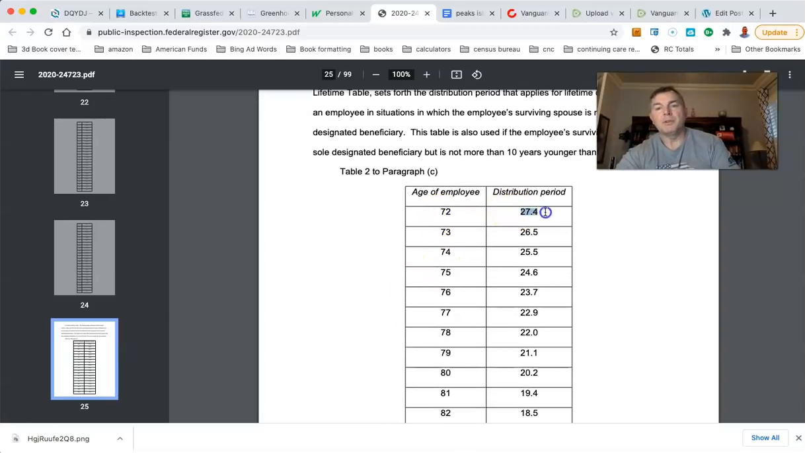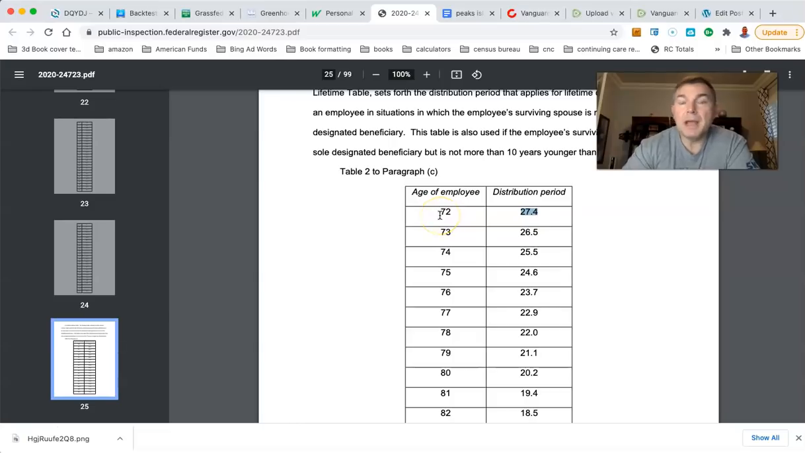It's the same number, 27.4. That's what it used to be. At 70.5, you divided your account balance by 27.4, and that's your distribution amount. So if you had $100,000 in your IRA on December 30th, and you were 70.5, you had to take an RMD the following year: $100,000 divided by 27.4 is roughly $3,650. So it's basically the year in which you turned 70.5, you had to take an RMD of about 3.65%. Hope that makes sense. I just round up and say 3.7 to make sure you're CYA.